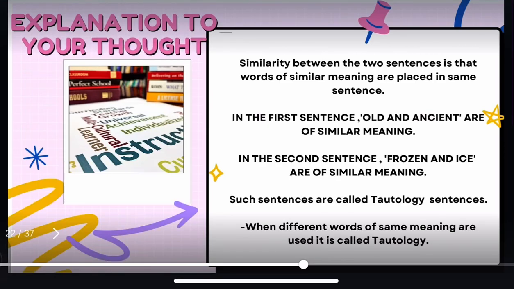The similarity between the two sentences is that words of similar meaning are placed in the same sentence. In the first sentence, old and ancient are of similar meaning, which are placed side by side. In the second sentence, frozen and ice are of similar meaning, which were placed side by side. Such sentences are called tautology sentences. When different words of the same meaning are used in one sentence, it is called tautology.